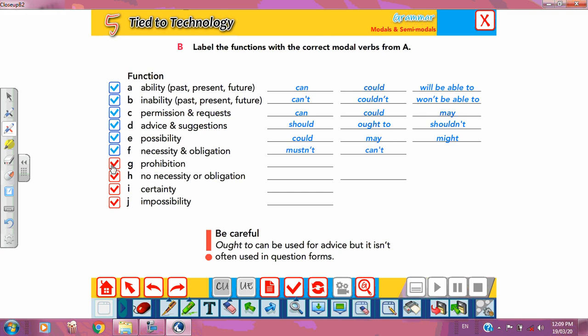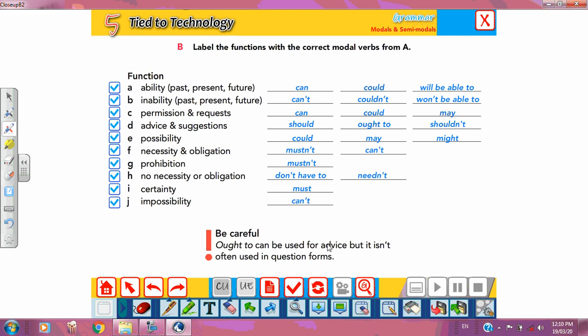Prohibition means not allowed. We said only one word: mustn't. No necessity or obligation: don't have to or needn't. Certainty, you are certain: must. And impossibility: can't. So if you study the uses of all these, you will be able to answer any question that you have in your exam.